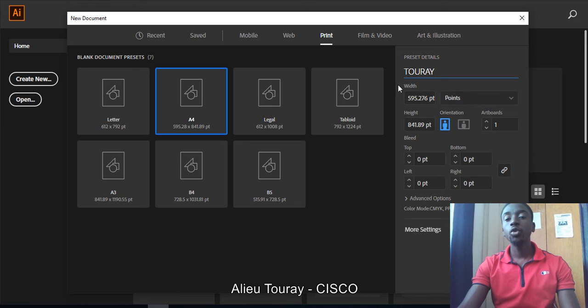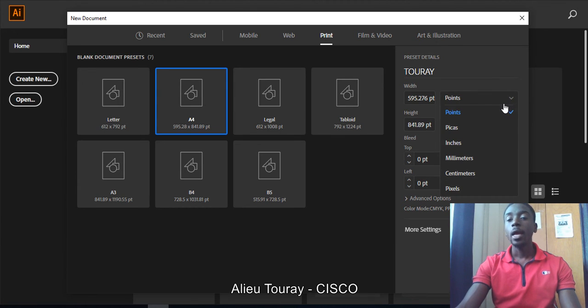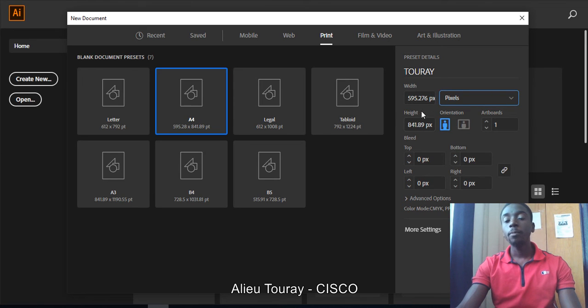First you can set the width of your document. By default, if you click on A4, it will give you the actual size in points. I do not work with points, instead I work with pixels. So I click on this drop down button and choose pixels. If I want, I can just leave this size, or I can increase it based on what I want. The orientation is landscape or portrait. If the document is going to be portrait, fine. If you want it in landscape, fine. So you can do that.